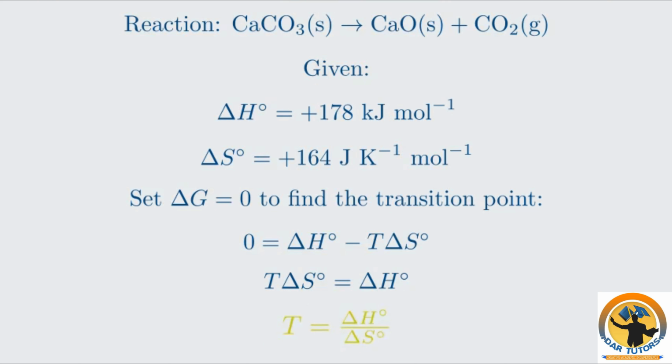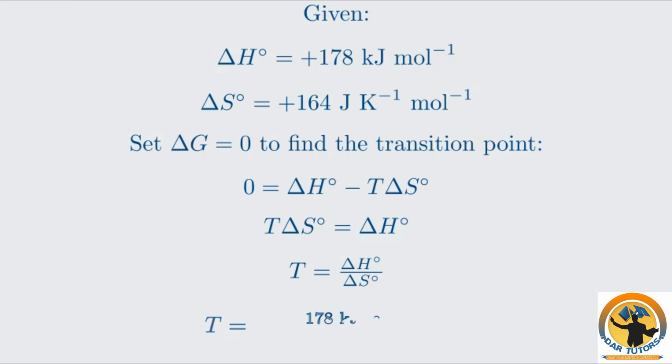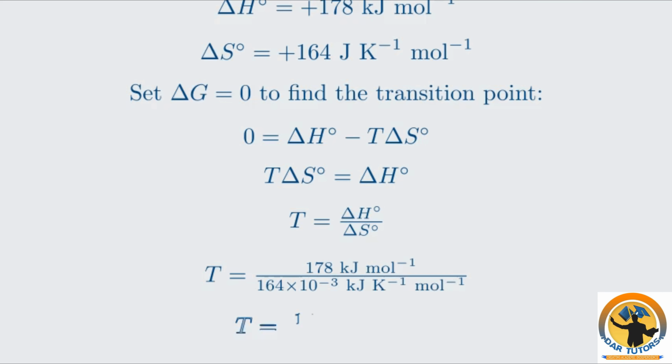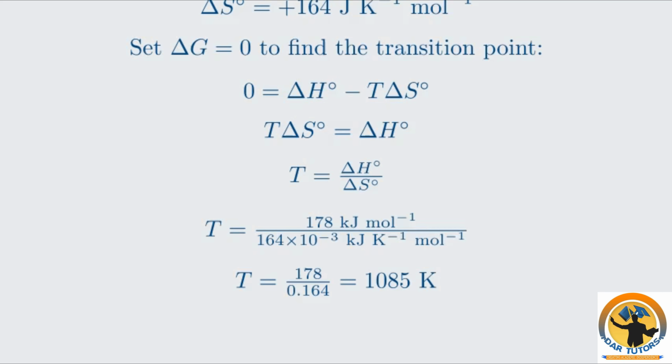Now, we just need to substitute our values, remembering the unit conversion for entropy. Substituting 178 for ΔH and 164 for ΔS, but first converting ΔS to kilojoules per Kelvin per mole, gives us 178 divided by 0.164. The calculation gives 1085 Kelvin. If we convert this to Celsius by subtracting 273, we get 812 degrees Celsius. This is the temperature, or more accurately, the temperature range at which calcium carbonate decomposition becomes thermodynamically favorable. For the reaction to proceed at a significant rate, an even higher temperature is typically used.